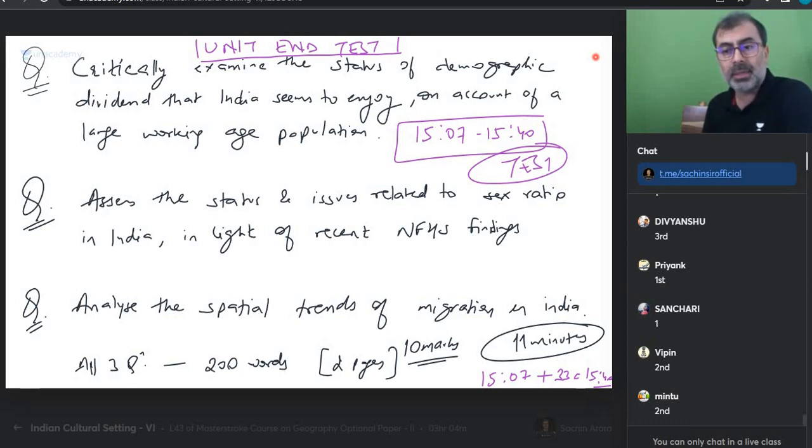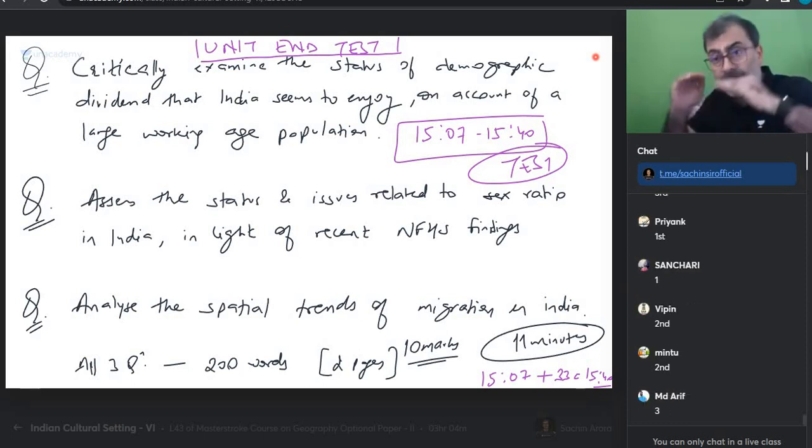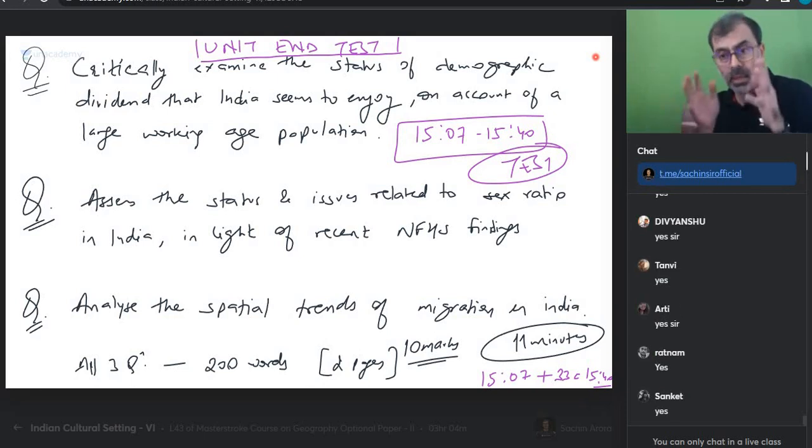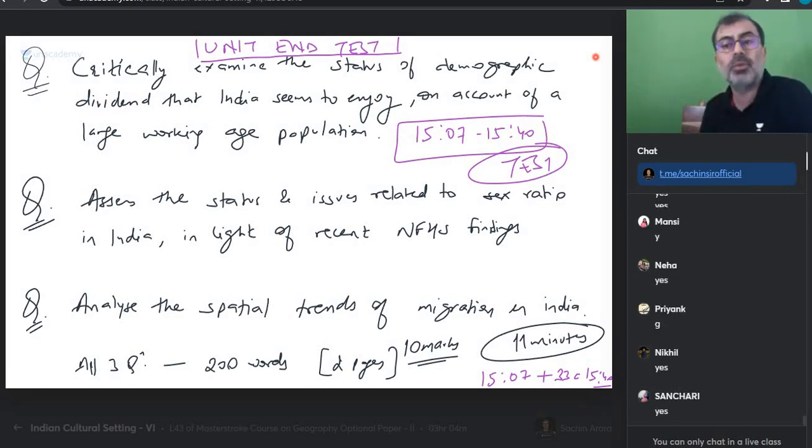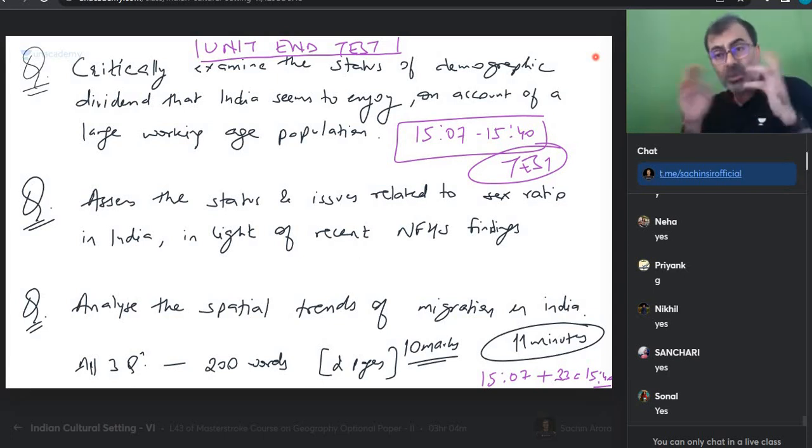Get that? In the examination, would you want all 3 to be at least at a decent level? Will that require practice? And is it good to have the practice in-house, where you can have peer-to-peer review also? ये नहीं मिलेगा. And especially in offline classes where there's a group of students, they can talk to each other, they can look at the physical answers of each other's copies. But online may have a challenge of that. So I have to give you that platform. So here we will be looking at that.